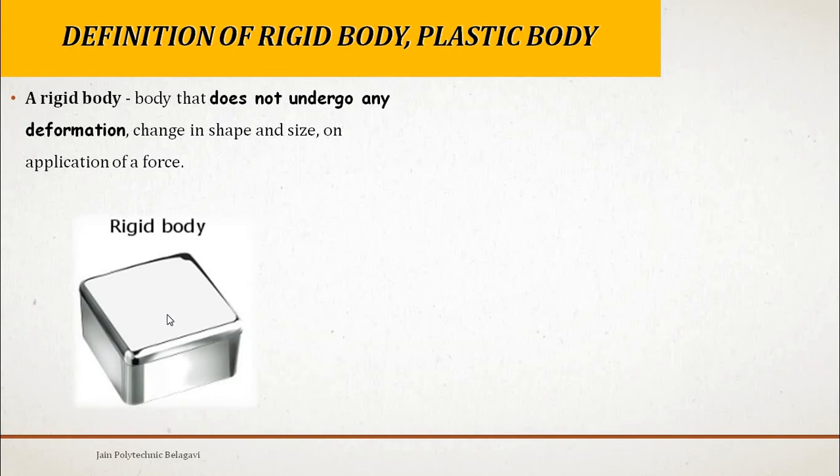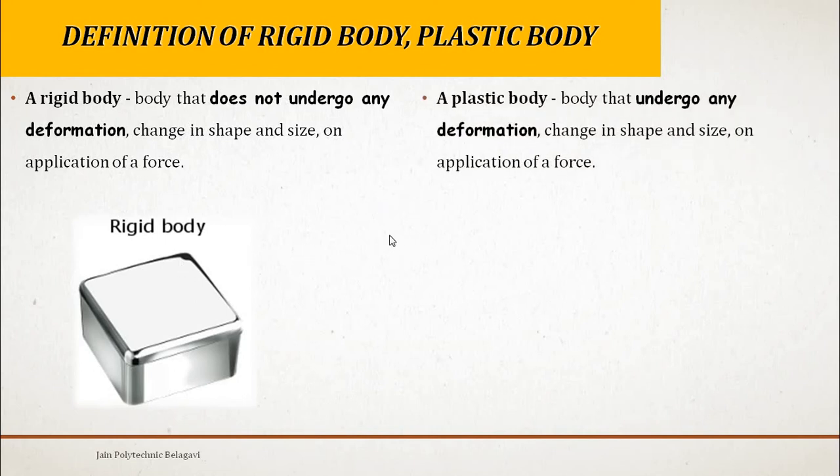Deformation does not take place. So such bodies are called rigid bodies. Here the definition has been mentioned like this: a body does not undergo any deformation, change in shape and size on application of a force. So now you can get the difference between these two.